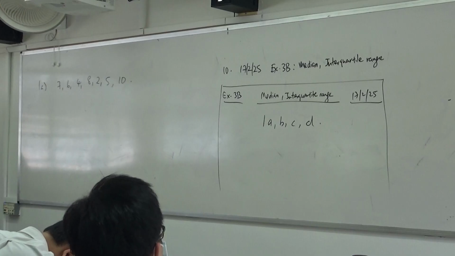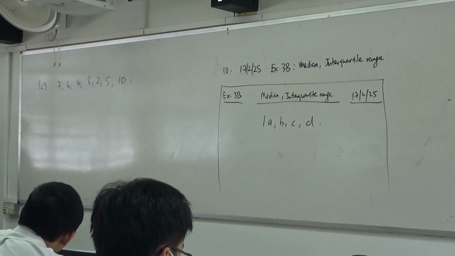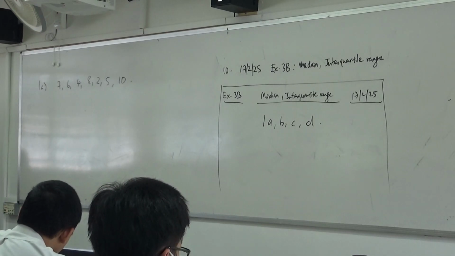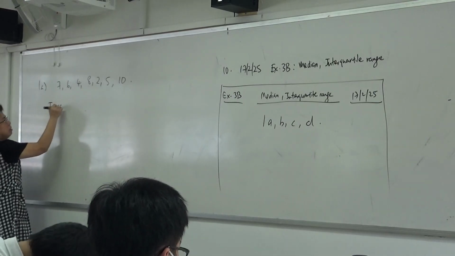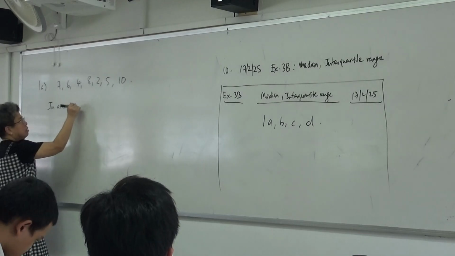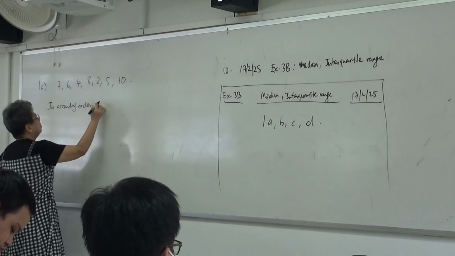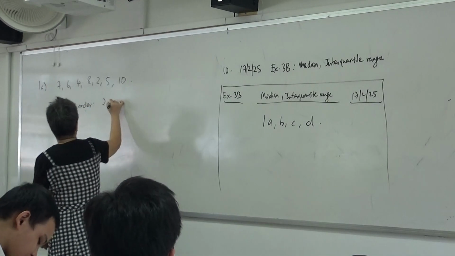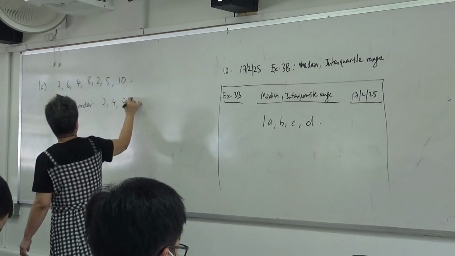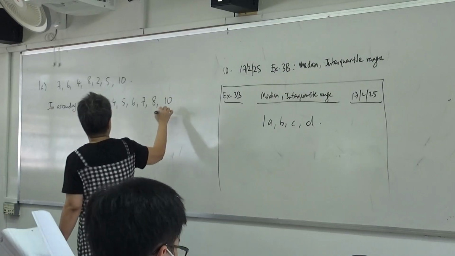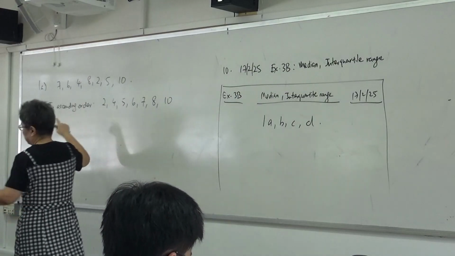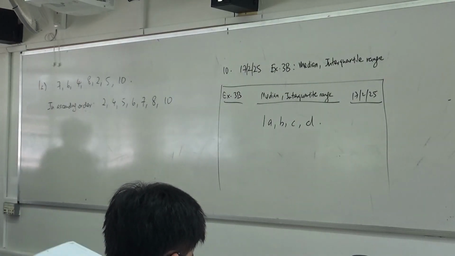How many values? 7. What must you do first? Ascending. First one: 2, 4, 5, 6, 7, 8, and 10. 1, 2, 3, 4, 5, 6, 7. So correct. Okay.